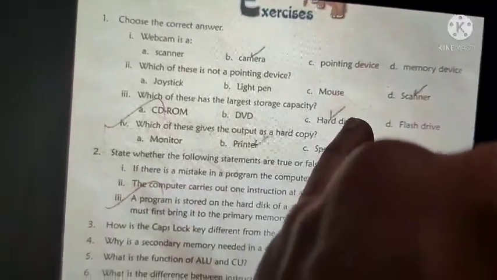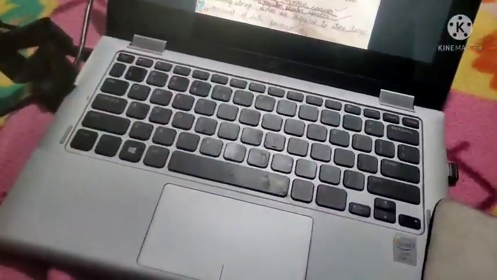Third one, which of these has the largest storage capacity? We know very well, hard disk has the largest storage capacity, because the hard disk is inside the computer. It is the main secondary memory. It stores a large amount of data. So the answer is hard disk.